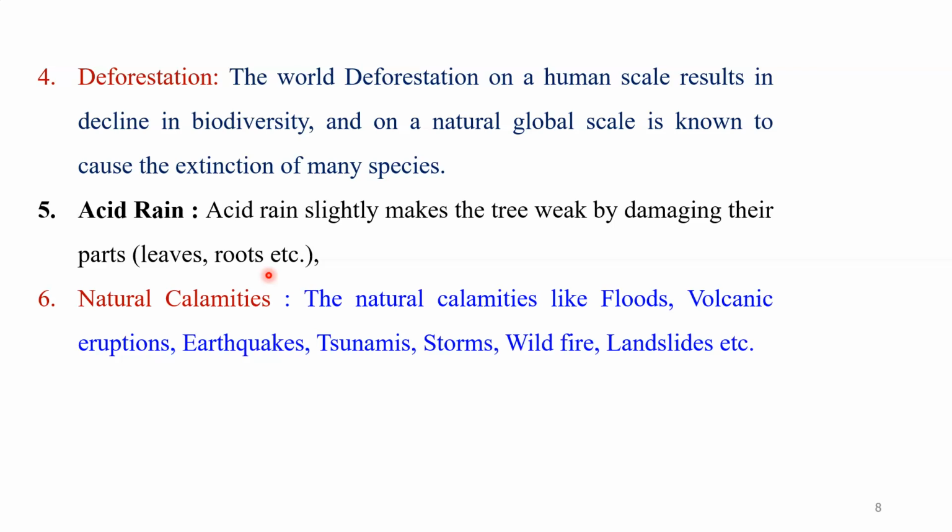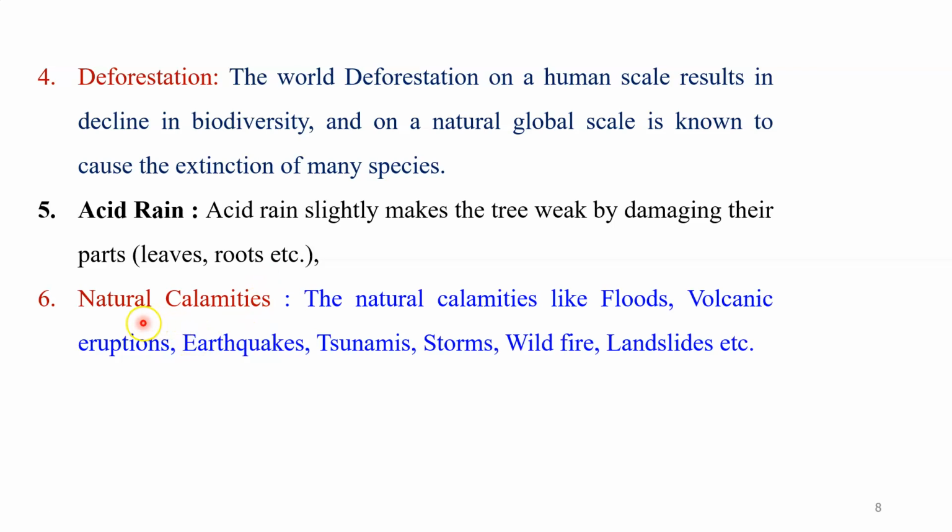And you know why acid rain is occurring? It is a negative effect of industrialization, because due to pollution, the various pollutants we release into the atmosphere react with water drops and form acid in that area. Therefore, acid rain is also an important reason behind the loss of biodiversity.